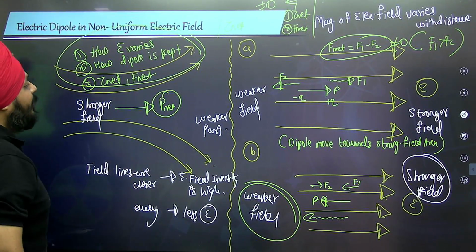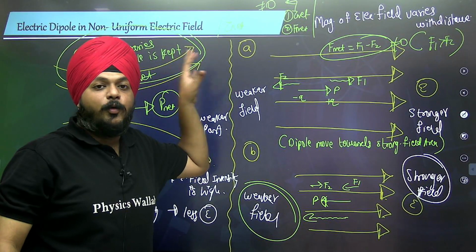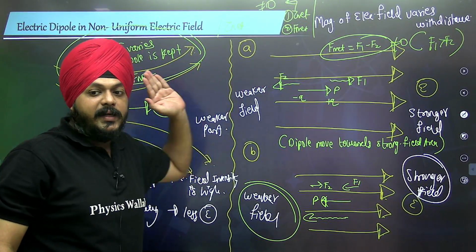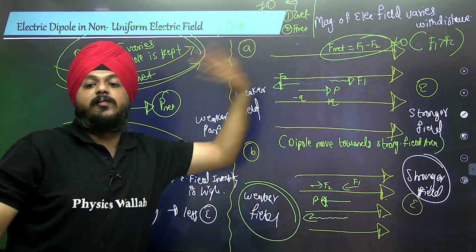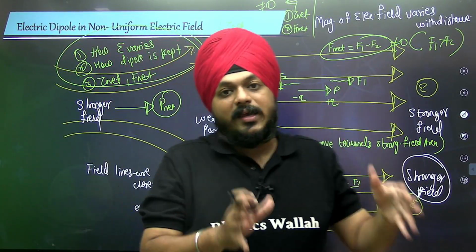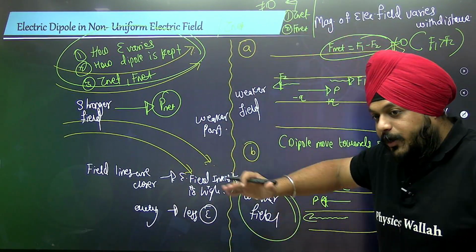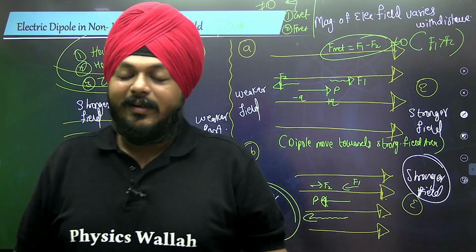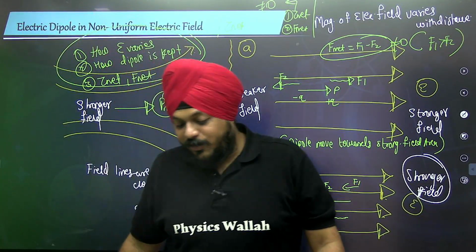This will decide the outcome. Whenever a dipole is kept in a non-uniform electric field, there is a high possibility that it will translate and also rotate. But again, it depends on case to case, how it is going to react in the non-uniform electric field.